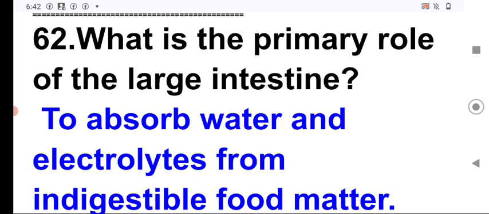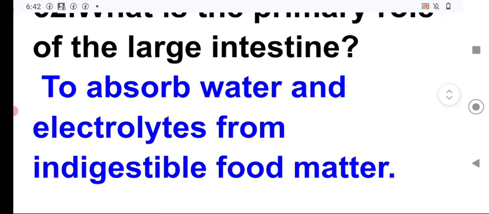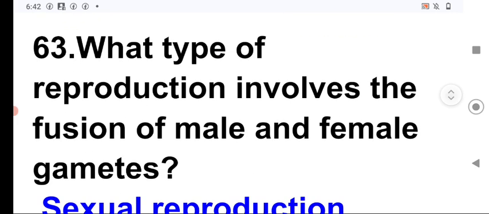What is the primary role of the large intestine? To absorb the water and electrolyte from the indigestible food matter is the primary function of the large intestine. Next question. What type of reproduction involves the fusion of male and female gamete?